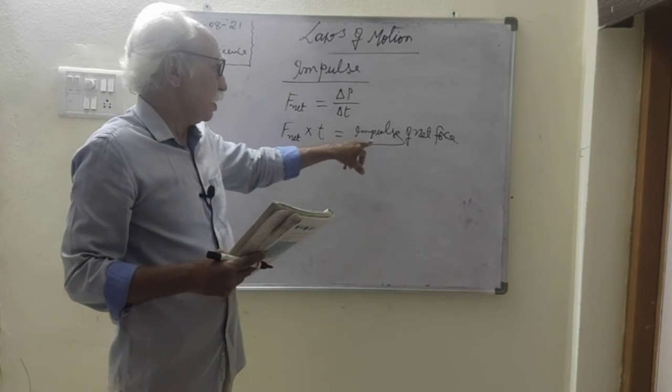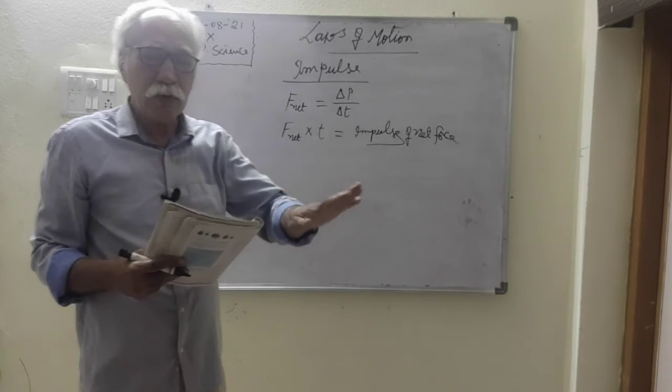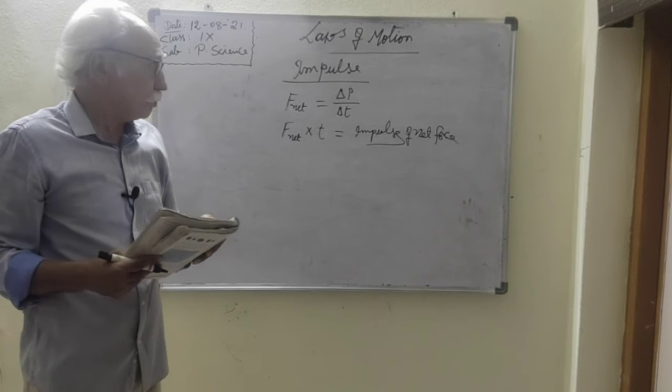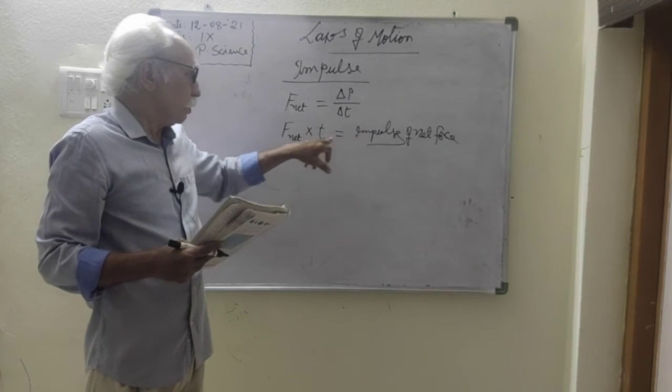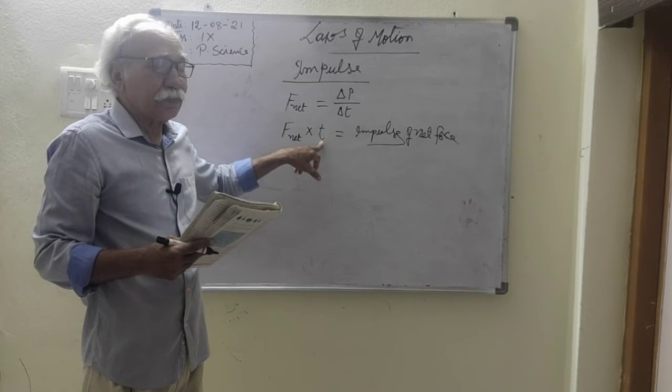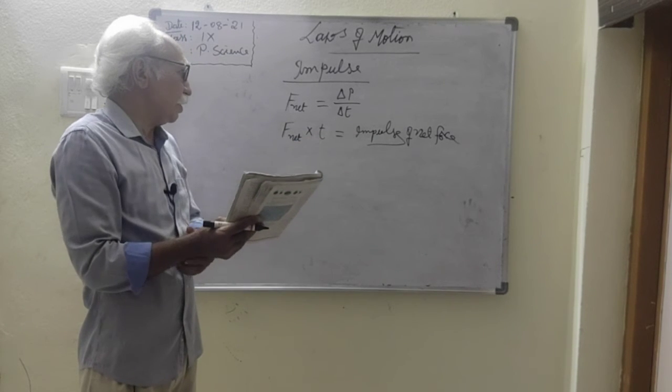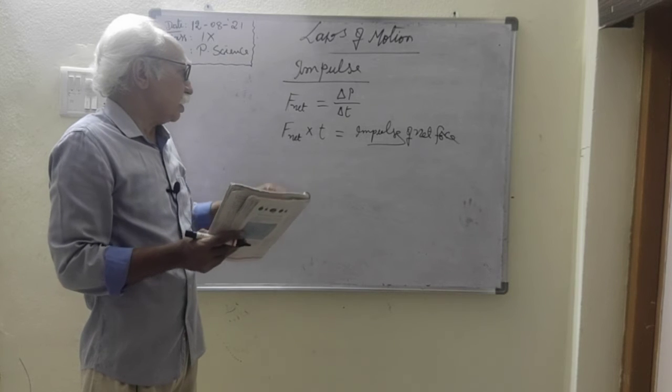Understand clearly? So we can reduce the force by increasing the time.